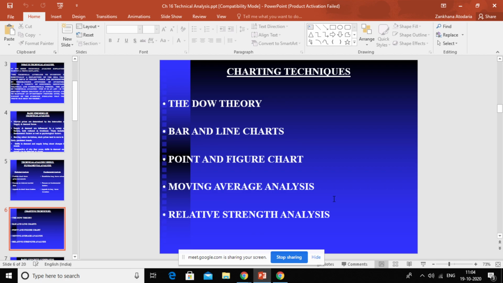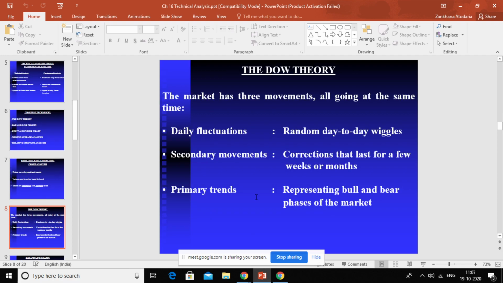Second would be secondary movements, that is corrections that last for a few weeks or months. So there would be corrections in your stock prices. Now what is the primary trend? Primary trend is when we say that right now it is a recovery phase or it is a boom period. Right now it is a bearish market. Right now it is a bullish market. So these types of terms you may be hearing every now and then. Okay, so that is your primary trend.